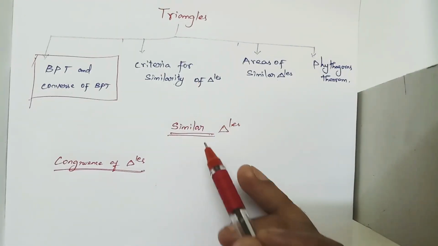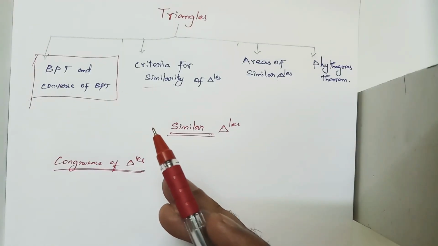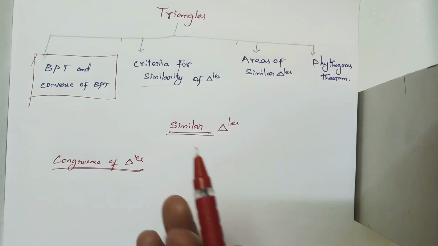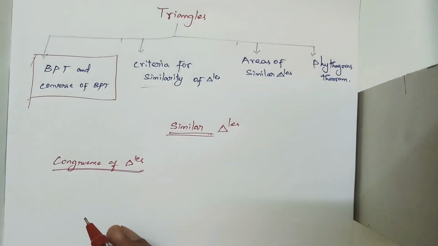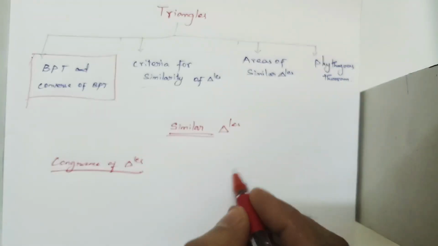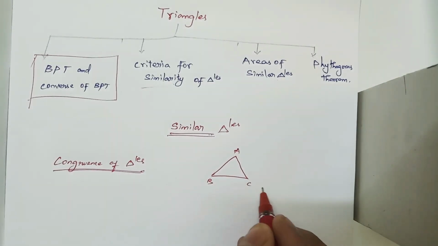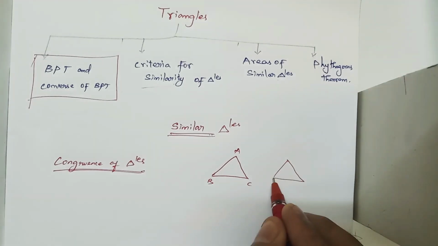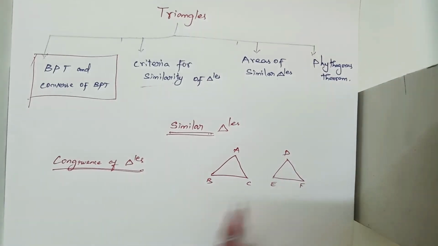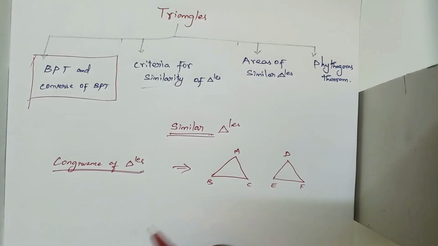If two triangles are similar, then we will go with some property. We'll discuss that later. First we want to know what is meant by similar triangles and what is meant by congruent triangles. When we have two triangles, I'm just taking triangle ABC and triangle DEF. If both triangles are the same size, then they are called congruent triangles. We have a congruence rule.